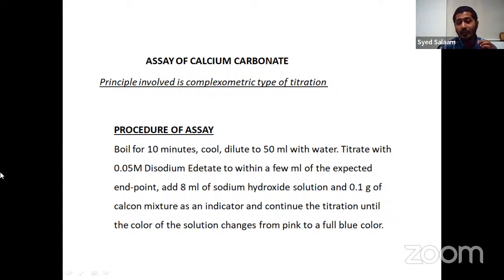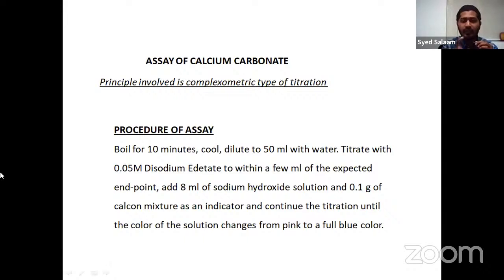You might come across various principles: complexometric method, precipitation method, non-aqueous titration method, acid-base principle method. So when the principle comes up, focus on what is involved. The matter might not be that different, but if there is a difference in indicator, note it down.